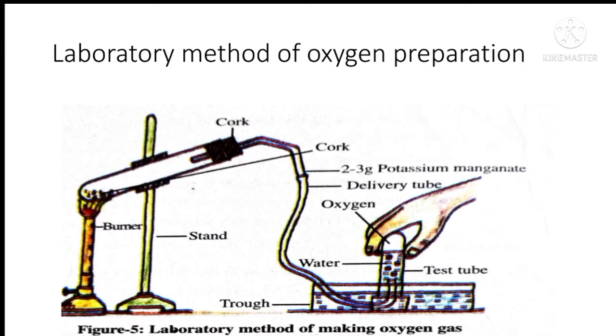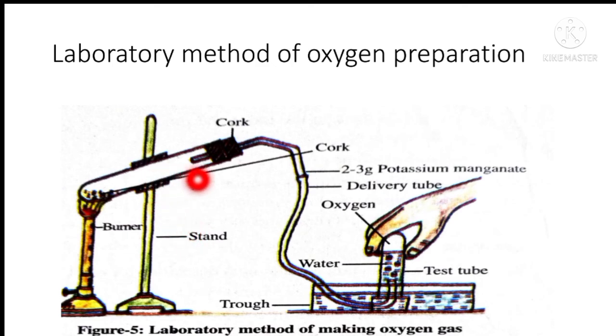So here oxygen can be prepared by using potassium permanganate. Here we have to heat potassium permanganate. Potassium permanganate is a good oxidizer, and on heating it produces oxygen gas. So simply, in a test tube we have to take approximately 2 to 3 gram of potassium permanganate in a glass boiling tube, and according to the diagram we have to complete the whole setup.